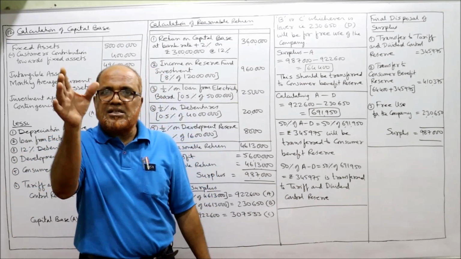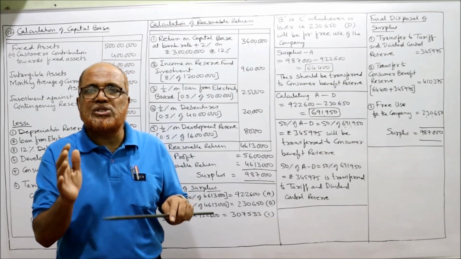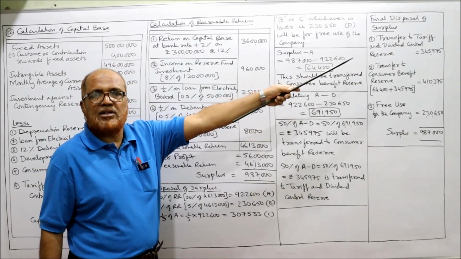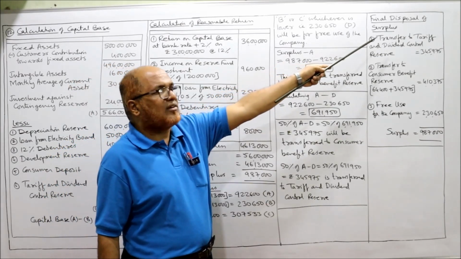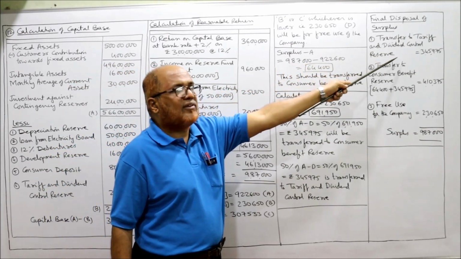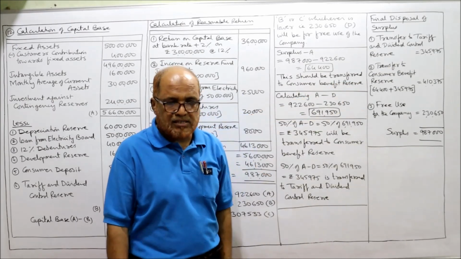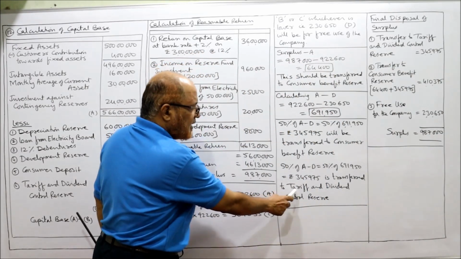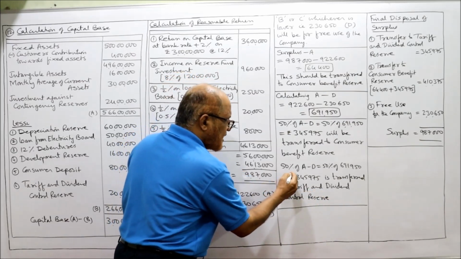That's all. This is the procedure of disposal of surplus. Now final disposal will be written here. Final disposal of surplus. Transfer to tariff and dividend control reserve 3,45,975. You can see here. This is the tariff and dividend control reserve. How much is transferred?